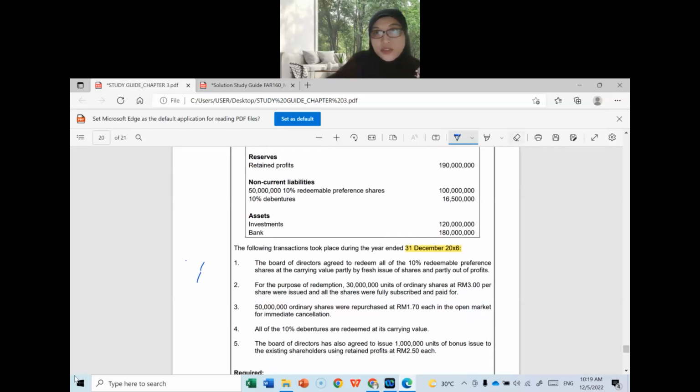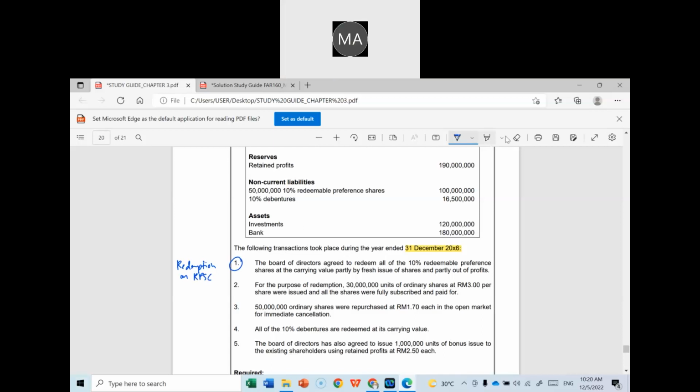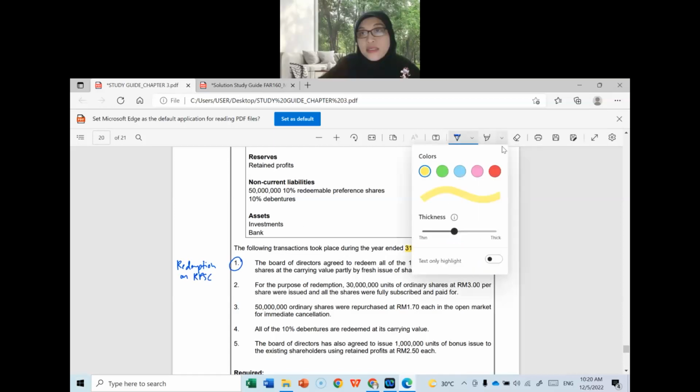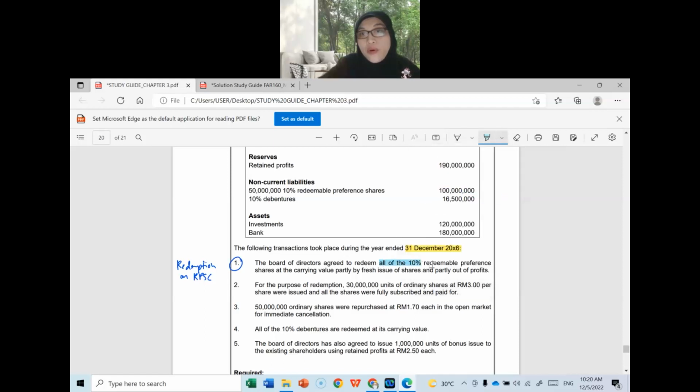So the first transaction is tested on what class? Redemption on what? Can anyone guess? Redemption on redeemable preference share. How much do you want to redeem, class? You will redeem all of the RPS.